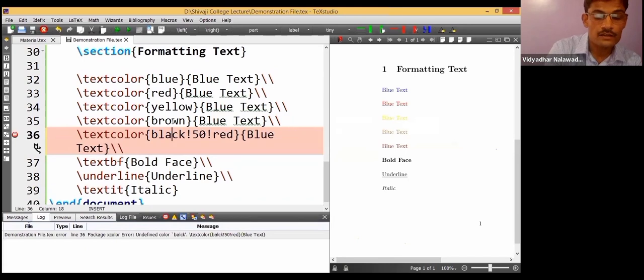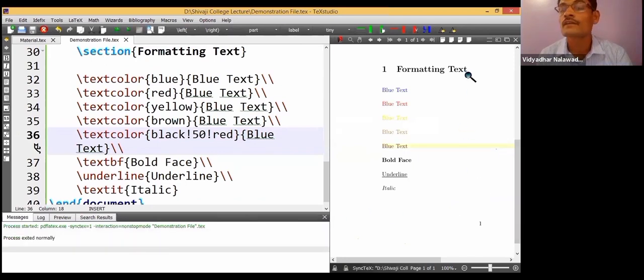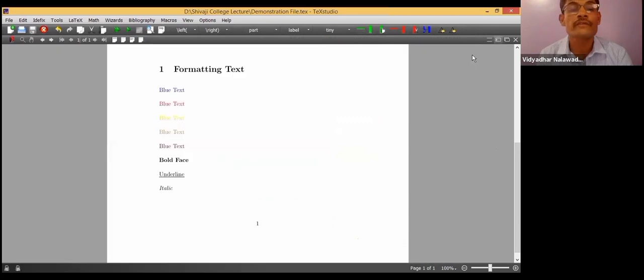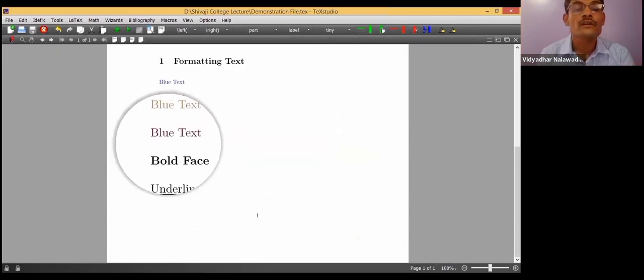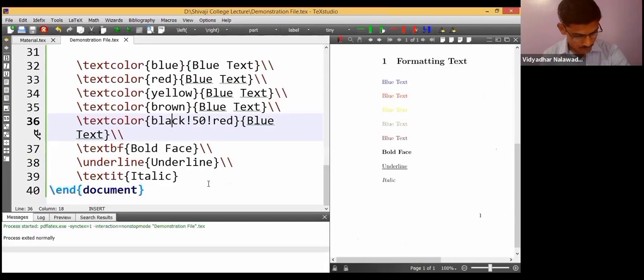So black, yes. So it was giving an error. Now it has run correctly. Boldface, underline, and italic. So it is as simple as that.